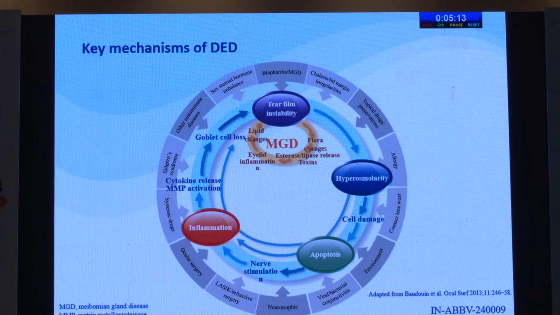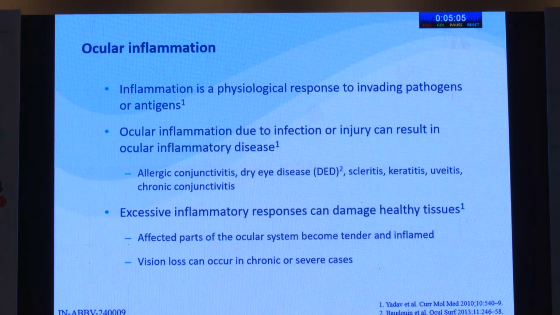There is a whole array and spectrum of disorders that cause these issues in dry eye disease. Ocular inflammation is a physiological response to invading pathogens or antigens, due to infection or injury, that can result in ocular inflammatory diseases, mainly allergic conjunctivitis, dry eye disease, scleritis, keratitis, uveitis, etc. Excessive immune response can also damage healthy tissues, and this can affect parts of the ocular system that become tender and inflamed. Some patients may also have visual loss in chronic or severe disease.